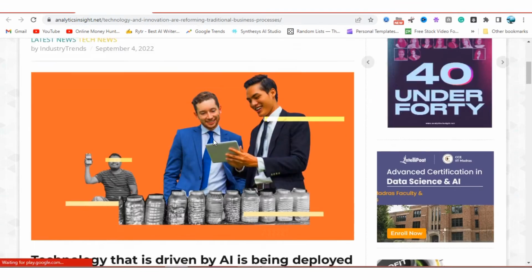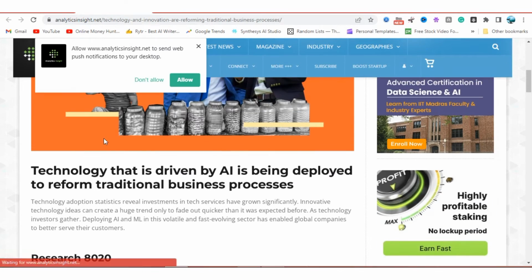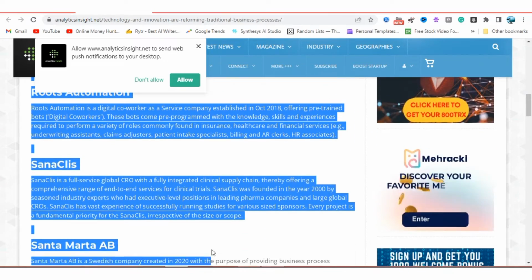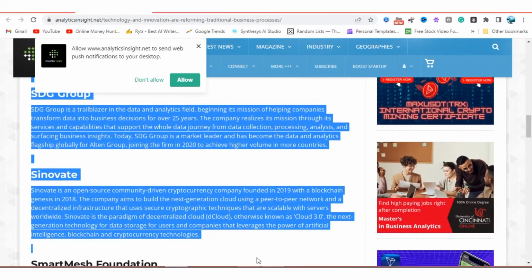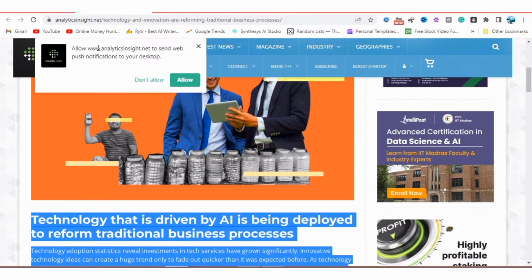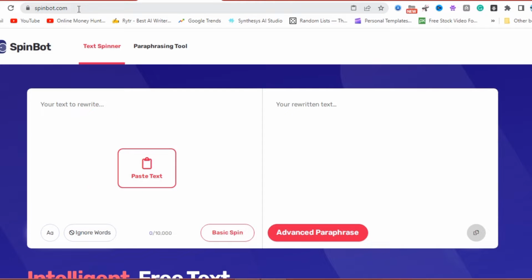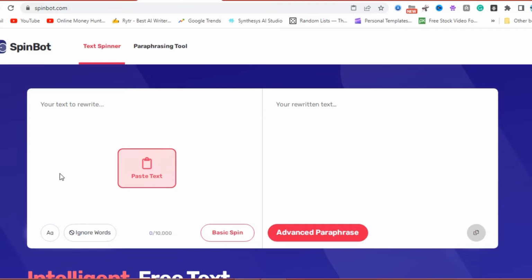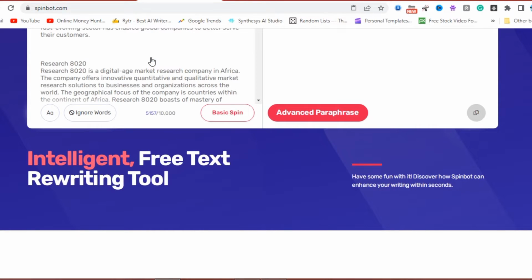Okay, we are here already. All we need to do is just to copy. We don't even need to do anything. We copy the article. After copying the article, the next step is just to go to this website, www.spinboot.com. Once you are in this, all you need to do is just to paste that article here.